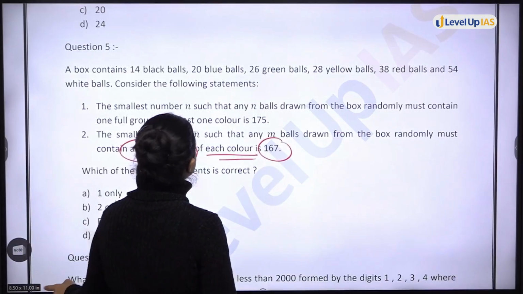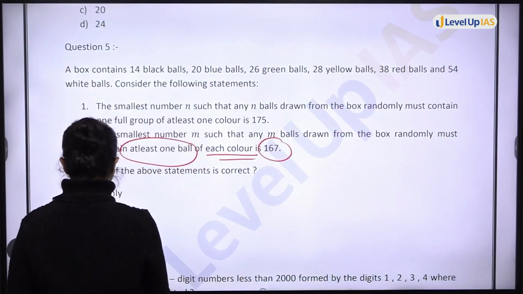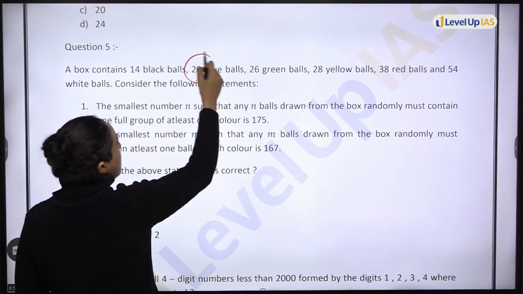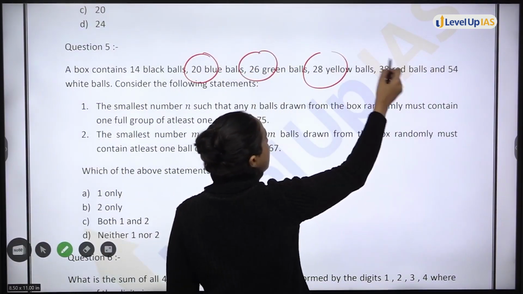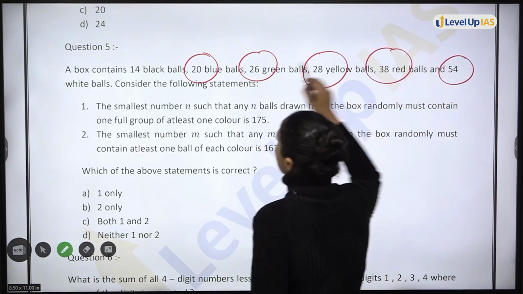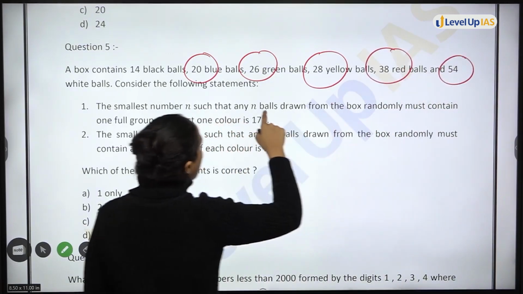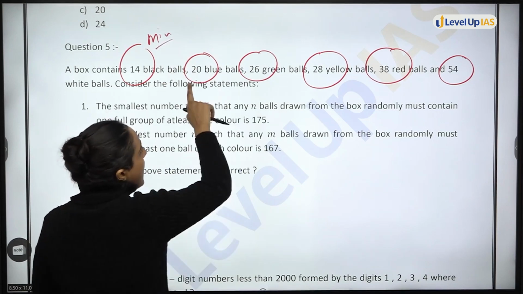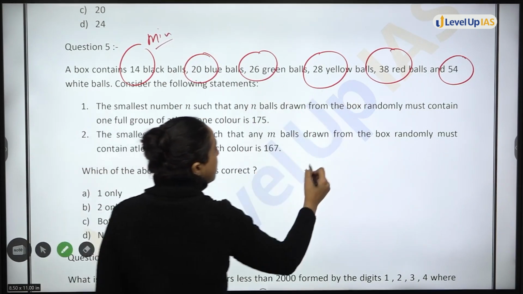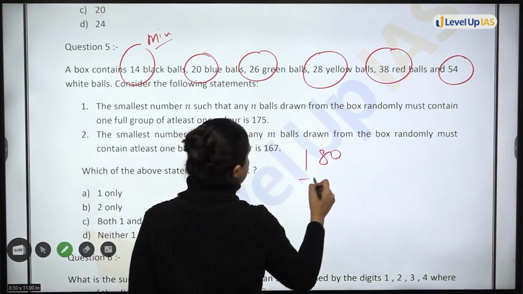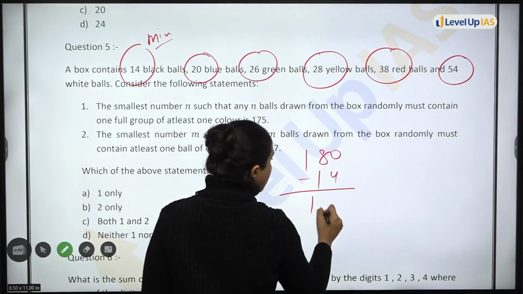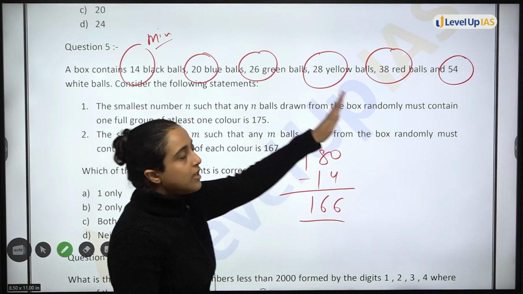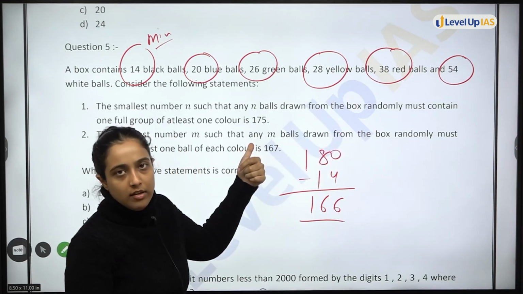In this question बिल्कुल similar चीज करनी है. Maximum balls that are what? 20, 26, 28, 38, 54. These are the maximum balls. Black balls are the minimum one. सबसे कम है. Add all of these. That means total में से black balls 14 माइनस कर दो, 166. ये बच जाएंगे जिसमें सारे कलर्स हैं बट ब्लैक नहीं है. ठीक है.